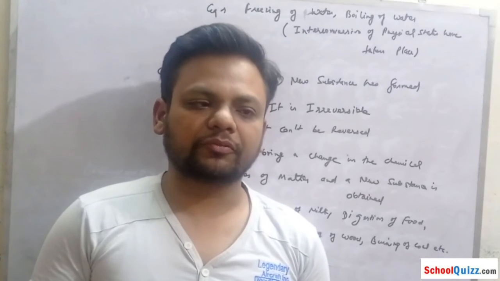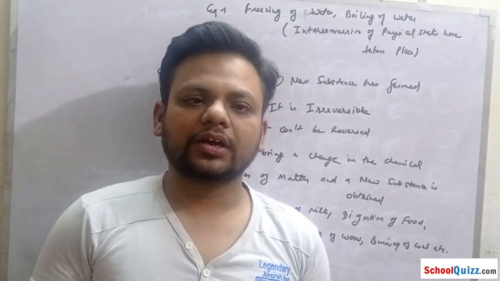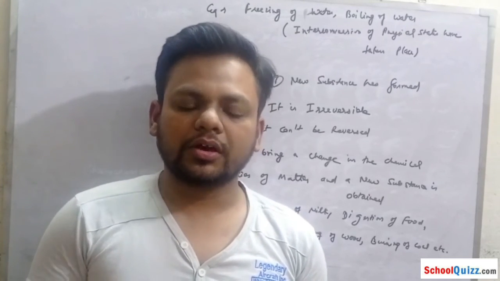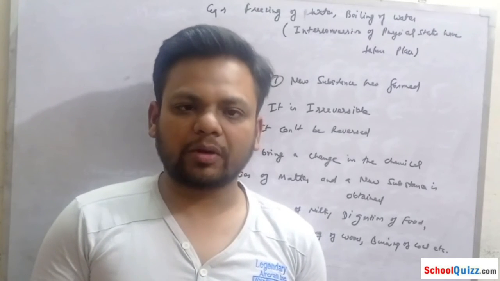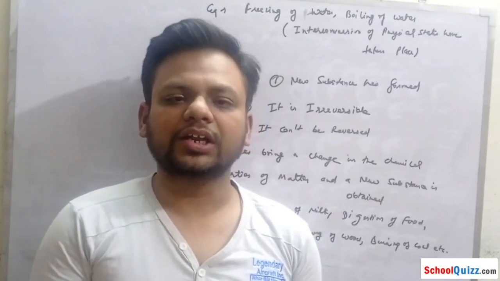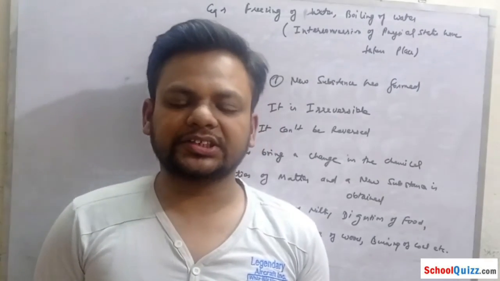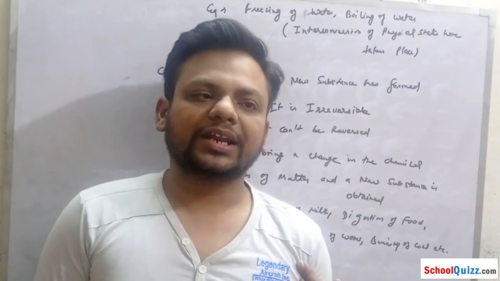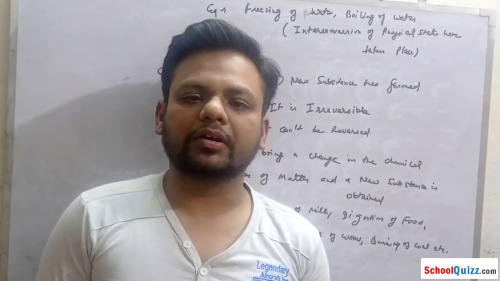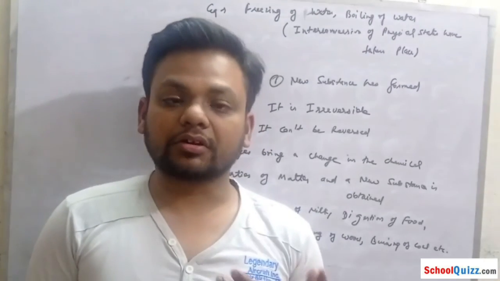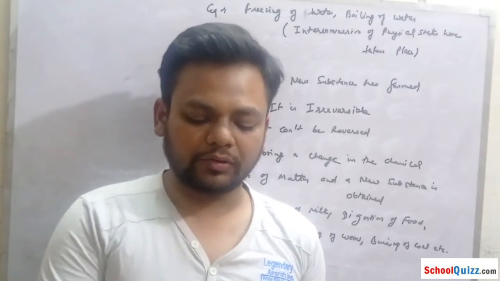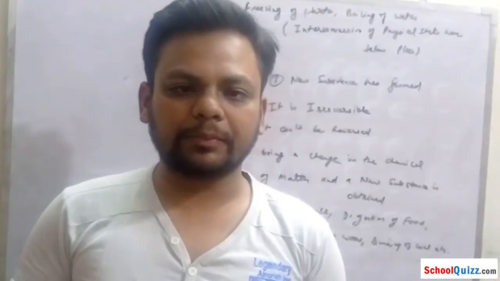Examples of physical changes are melting of ice, freezing of water, boiling of water. Examples of chemical changes are burning of wood, burning of coal, burning of candle, digestion of food, cooking of food.